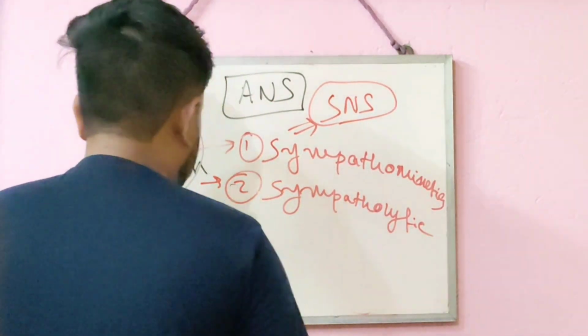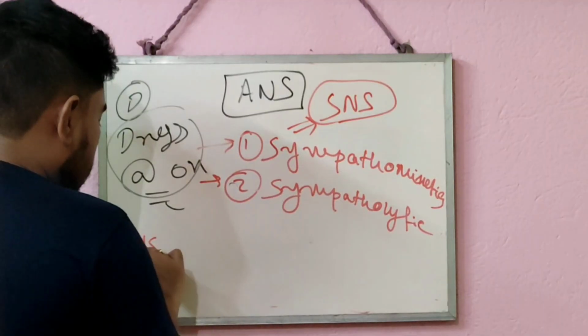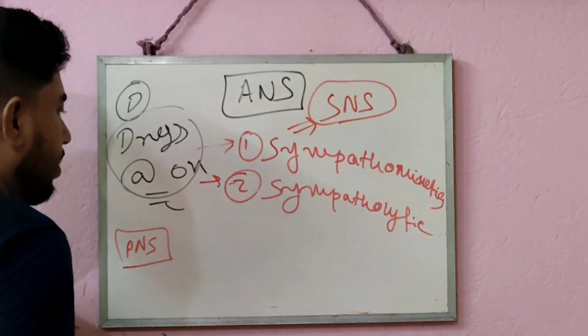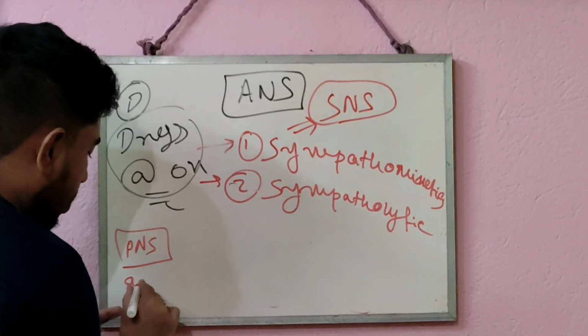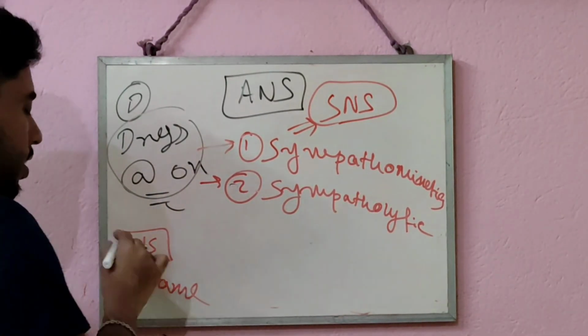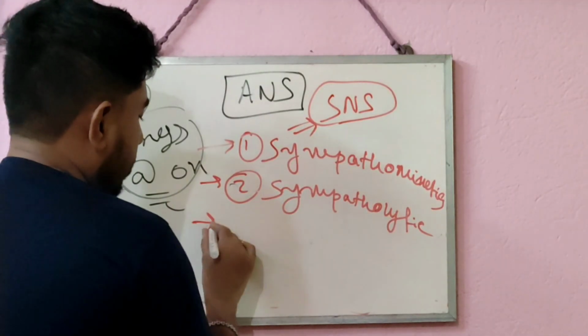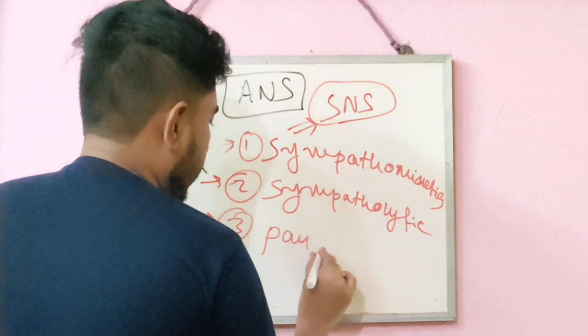Now if the drug we are using acts on the parasympathetic nervous system and does the same work as the parasympathetic nervous system, then those drugs are called parasympathomimetics.